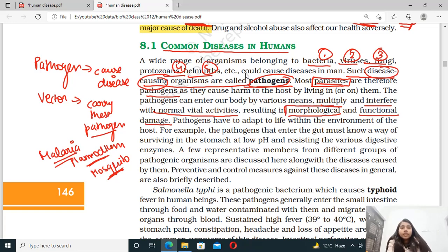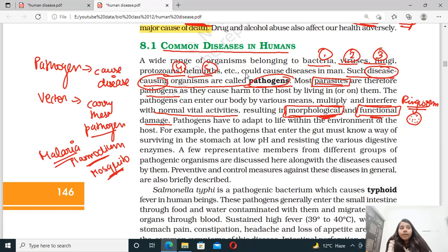Morphological means those damages which you can see from outside, right? There will be some change in the morphology. And functional means those changes which you cannot observe from outside, but because of the symptoms you will be able to realize that there is some functional damage. For example, if we have ringworm, then we have patches on our body. Those white color patches are because of the fungal infection present on our skin. It means it's a kind of morphological damage.